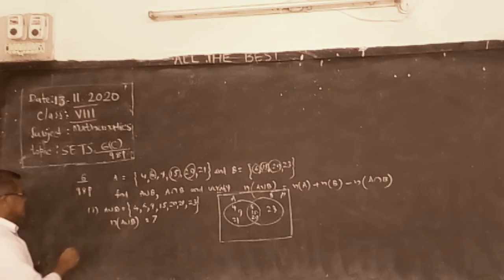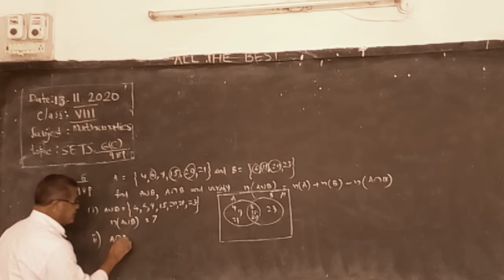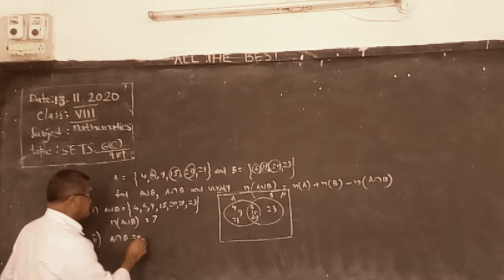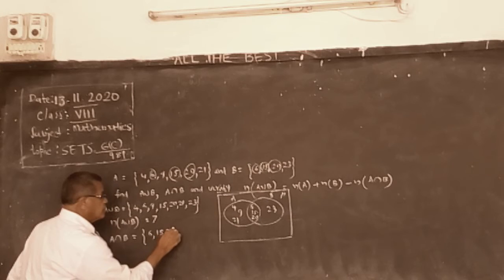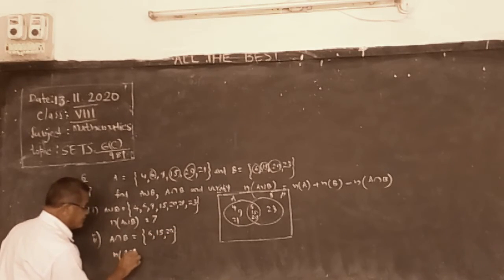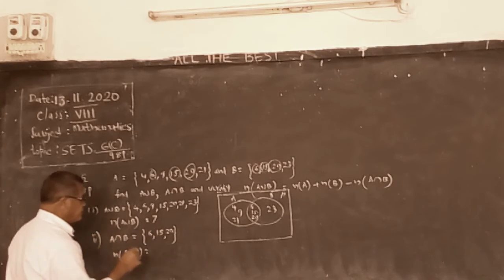Next, second thing, intersection. A intersection B is equal to 6, 15, 20. Now, the number of elements in A intersection B: 1, 2, 3.